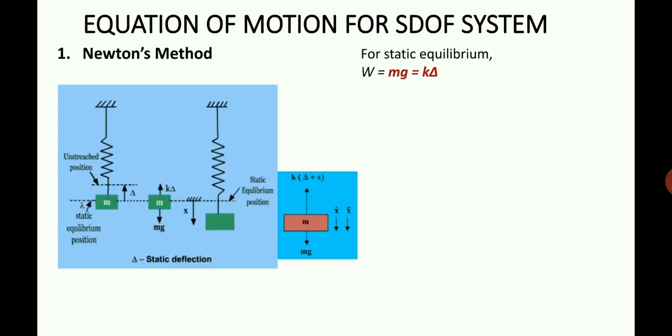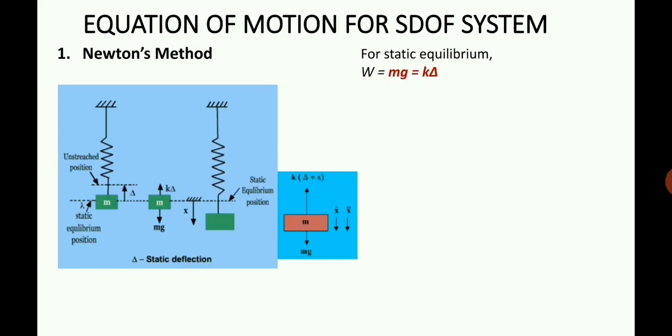As shown in the figure, in the first figure on the leftmost side you have a spring and a mass. The spring is attached to the top, and at one end of the spring, a mass is attached. In the absence of that mass, the spring's position would have been as shown in the unstretched position. Without the mass, the initial position of the spring is the unstretched position. Now when we attach a mass, the spring deflects a little bit. This deflection is shown as delta in the figure.